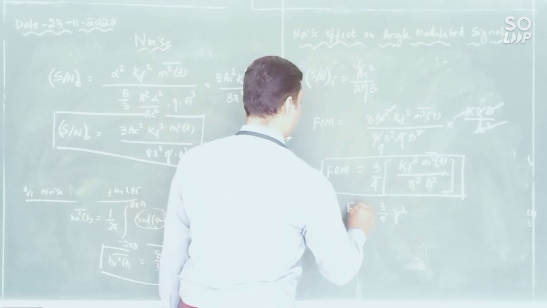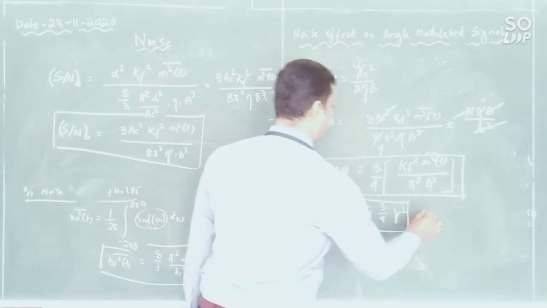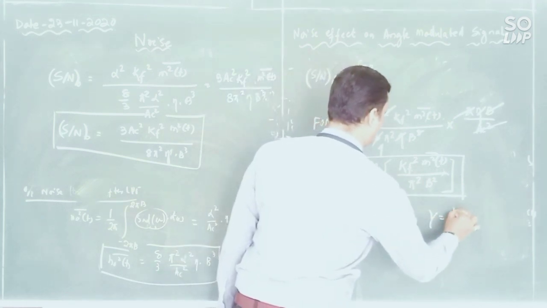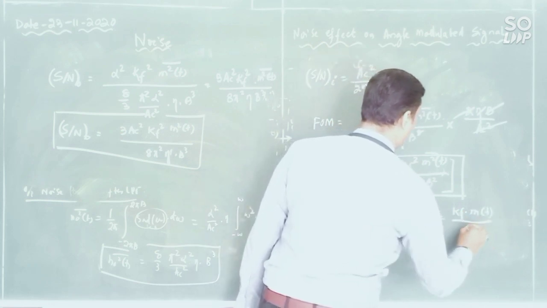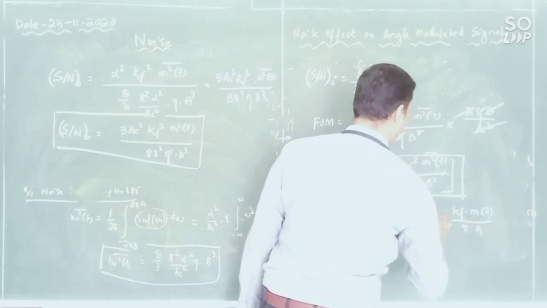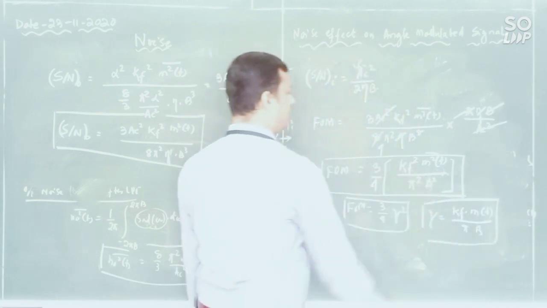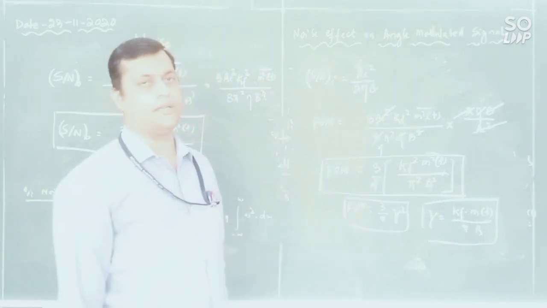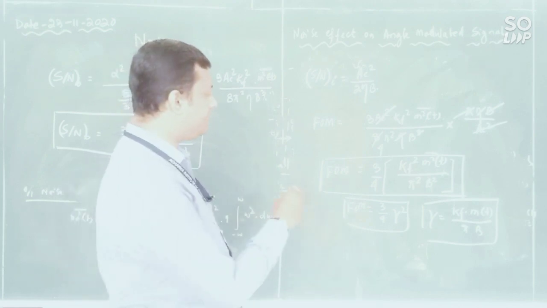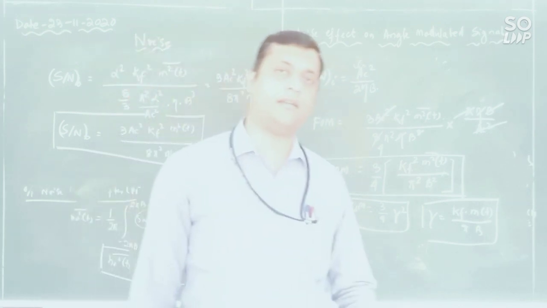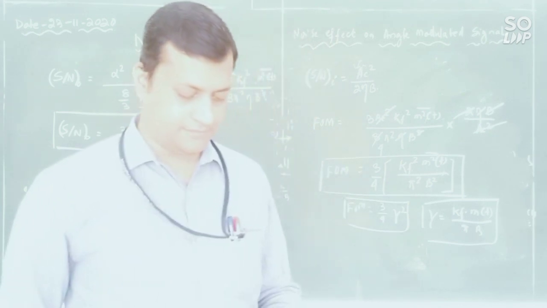Remember this. Here gamma is nothing but kf into m of t divided by pi into b. So this is your figure of merit for an angle modulated signal.